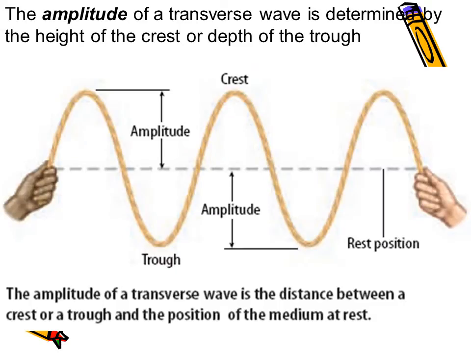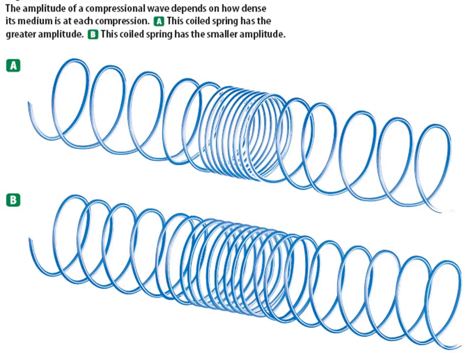As we learned in the last chapter, the amplitude of a transverse wave is measured by the height of the crest or the trough. The amplitude of a compressional or longitudinal wave depends upon how dense the medium is at each compression. In other words, how tightly packed the material is at the compression area.